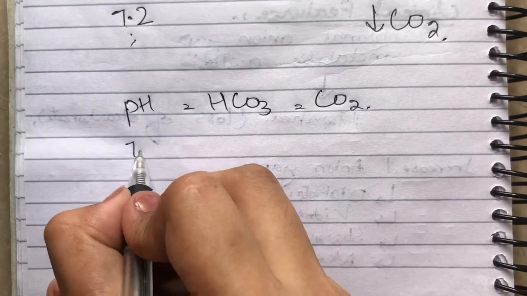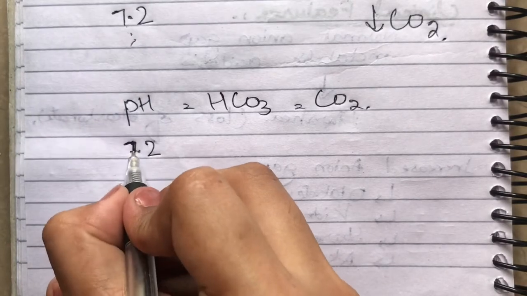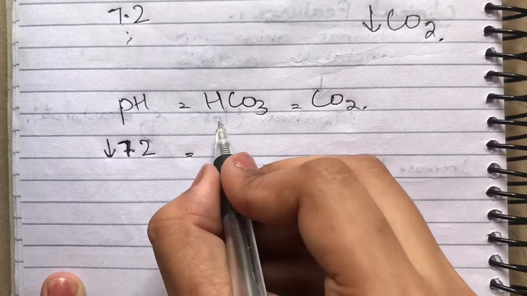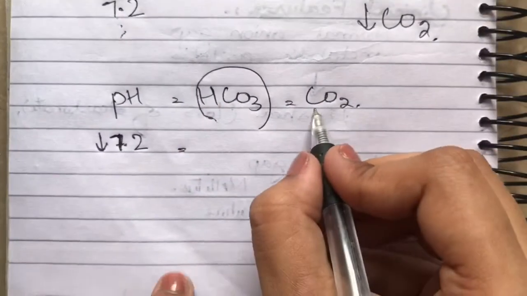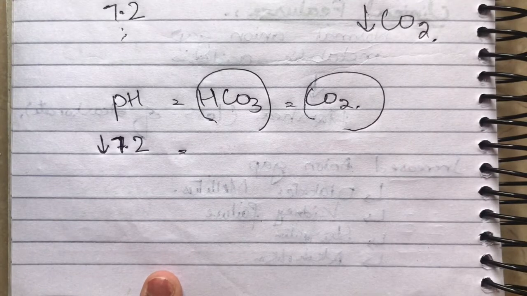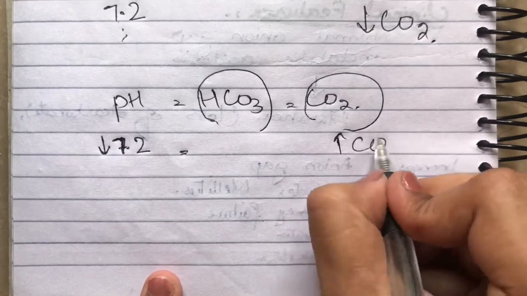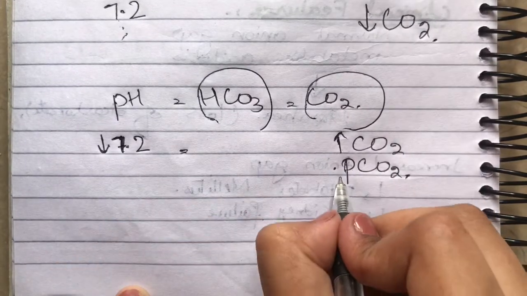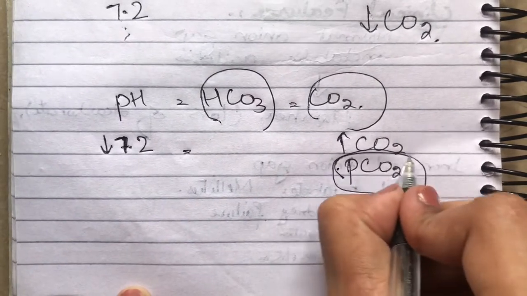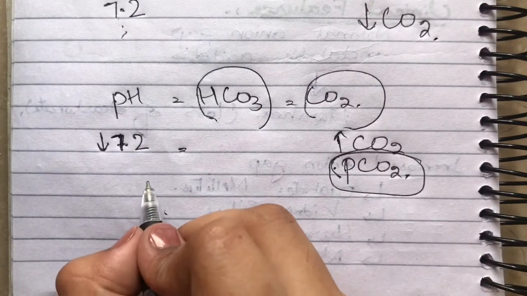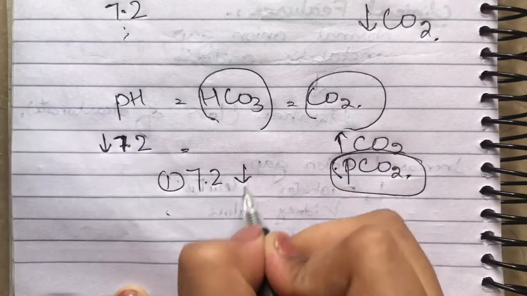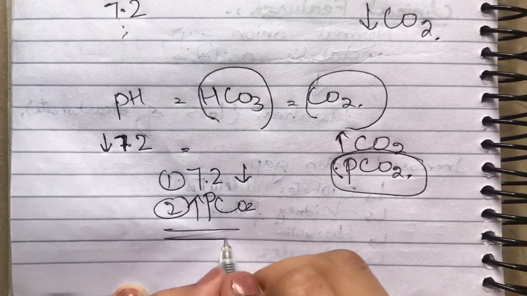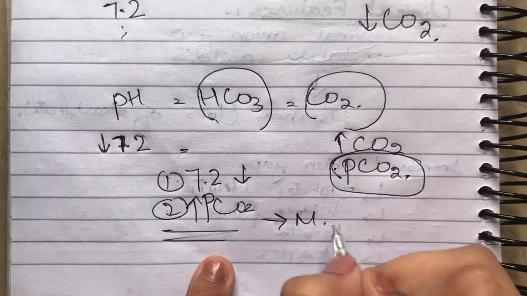So when we have a decreased pH, for example 7.2, that is decreased than the normal pH of our blood, then we have a look at the bicarbonate concentration and at the carbon dioxide concentration. If the partial pressure of carbon dioxide is raised, that means our body is compensating for this raised partial pressure of carbon dioxide. There is hyperventilation in the patient. Number one parameter is decreased pH. Number two parameter is increased partial pressure of carbon dioxide than normal, which will lead our diagnosis towards metabolic acidosis.